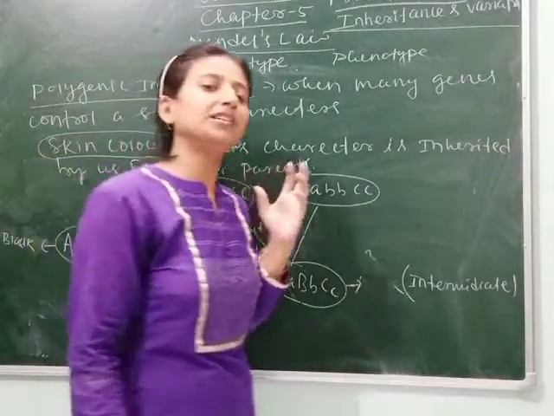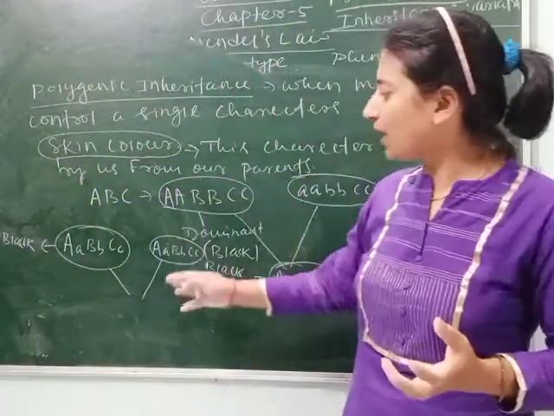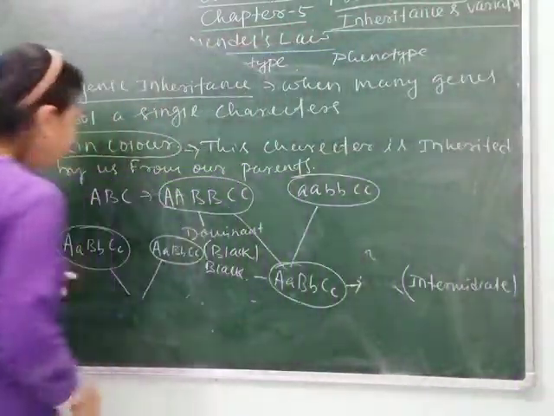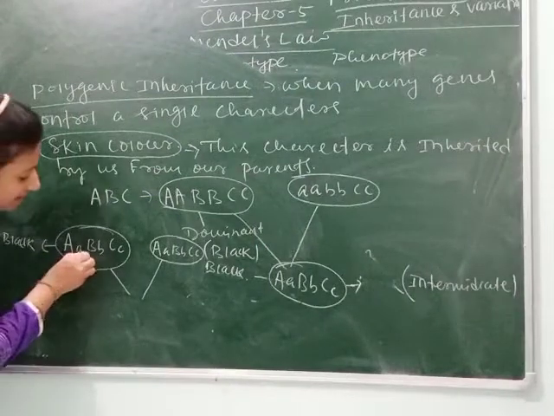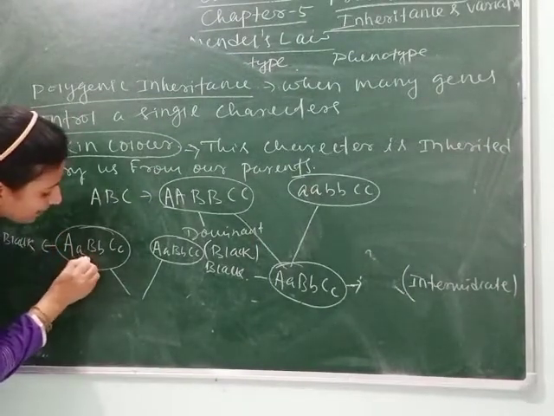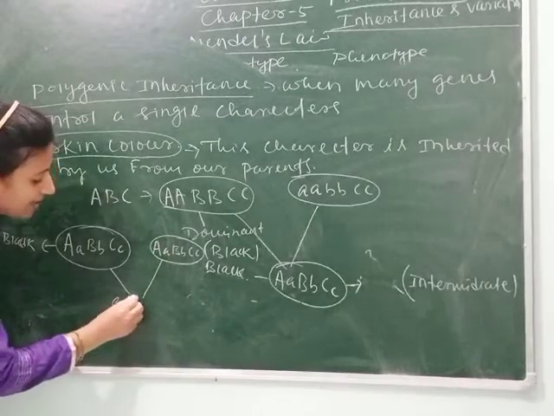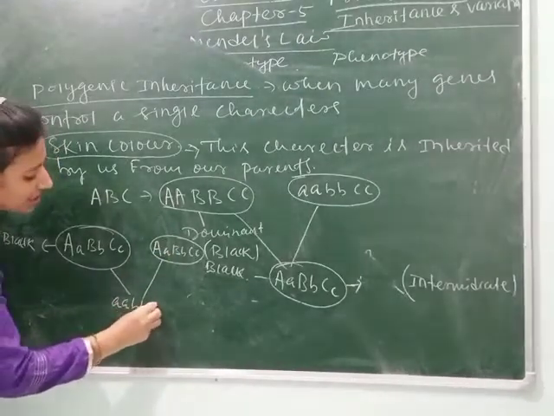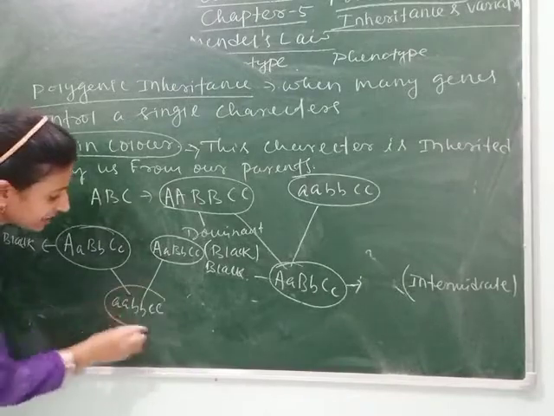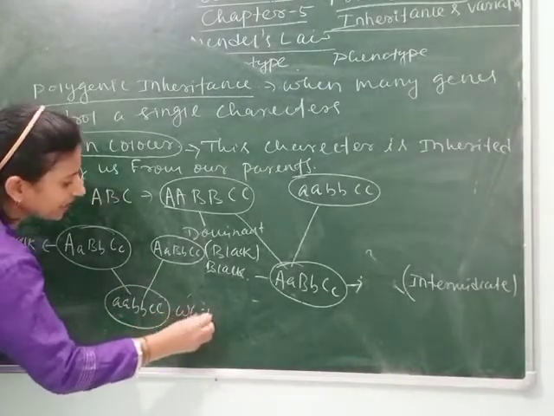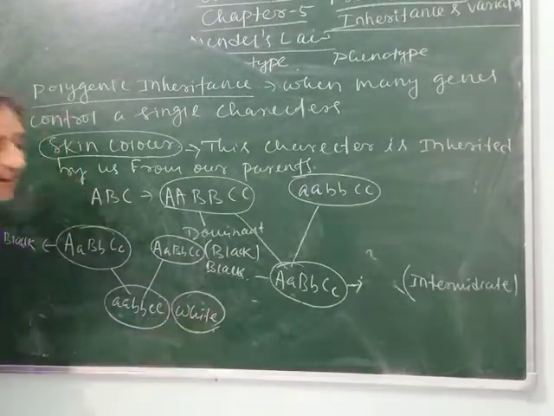Suppose your father and mother are black but you are white. How is this possible? In this case, the alleles must come, small a from father and also small a from mother, small b, small c. In this case, you will express the color as white.